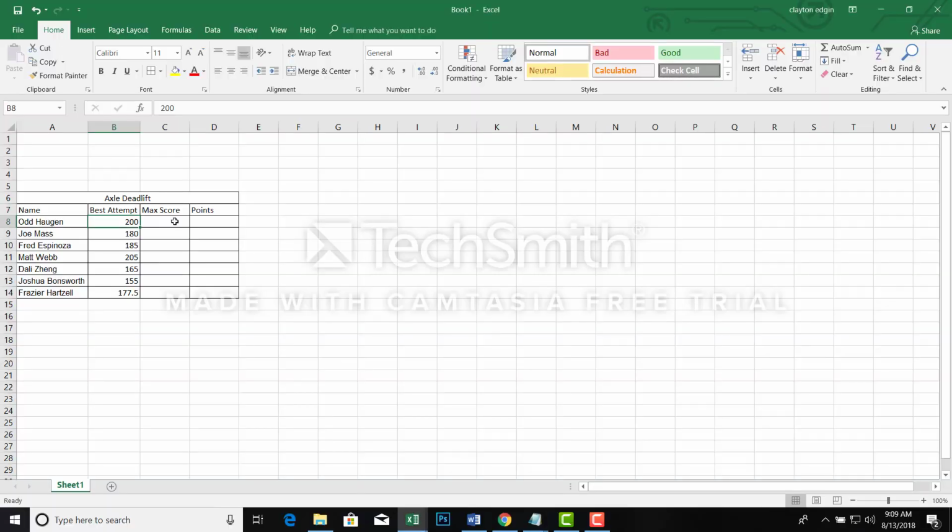Alright, so our video today is on percentage-based scoring and how we use it in Armlifting USA to determine how many points to award a particular competitor for their effort in an event. In this example, we have our axle deadlift set up.